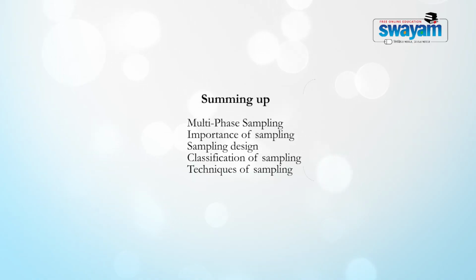Now, we know what kind of sampling techniques would be more useful for a particular study and a particular universe. Last but not the least, we studied important principles of sampling, in which we came across some precautions that the researcher has to always take, whether he is making his sampling design or conducting sampling using any of the sampling techniques that he has studied.